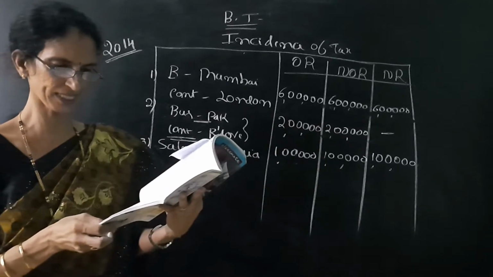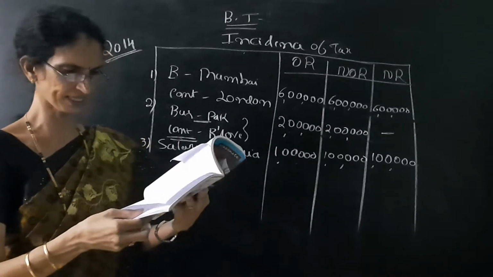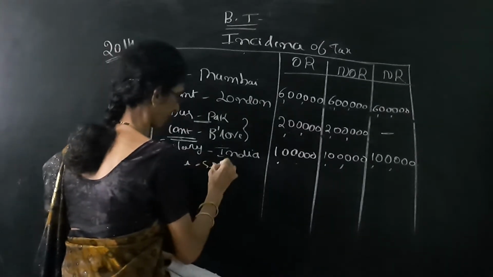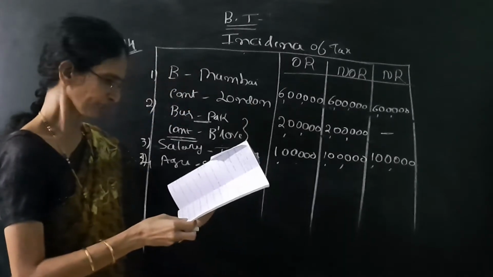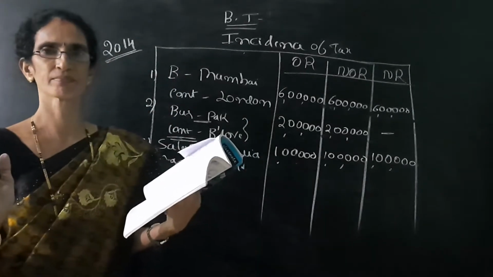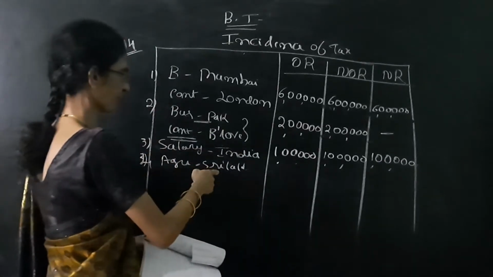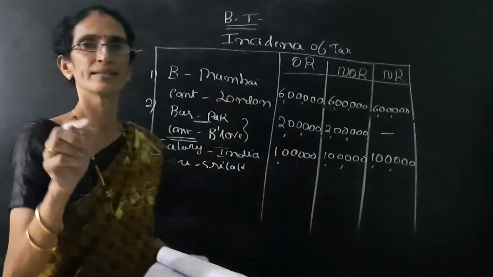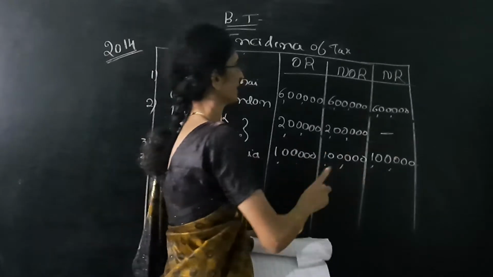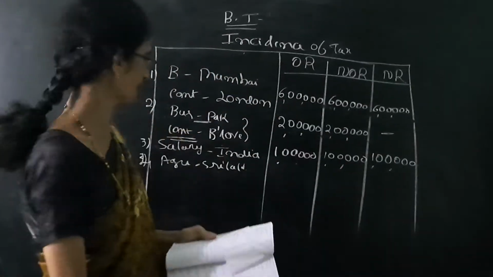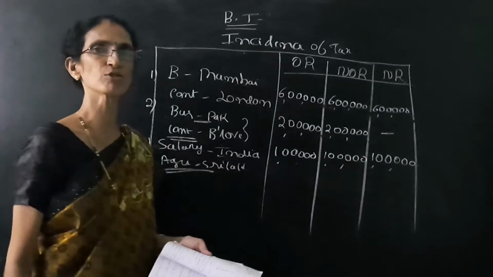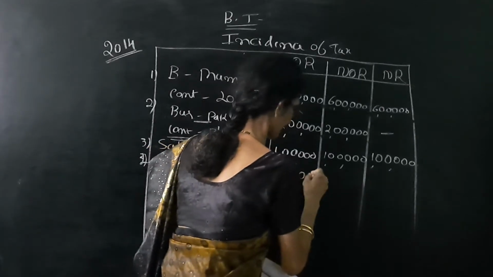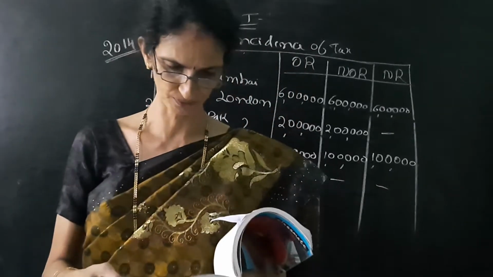Next one is agricultural income from Sri Lanka, 25% remitted to India. So the agricultural income in Sri Lanka, that is a foreign country, then remitted to India, leave it. The amount is due from Sri Lanka, so foreign income. So agricultural income, if it is related to India, then it is fully taxable in the hands of all 3, that is OR, NOR and NR. But here it is foreign agricultural income. So first column is yes. So the amount is 60,000. So write in the first column 60,000. Next 2 columns dash, dash.